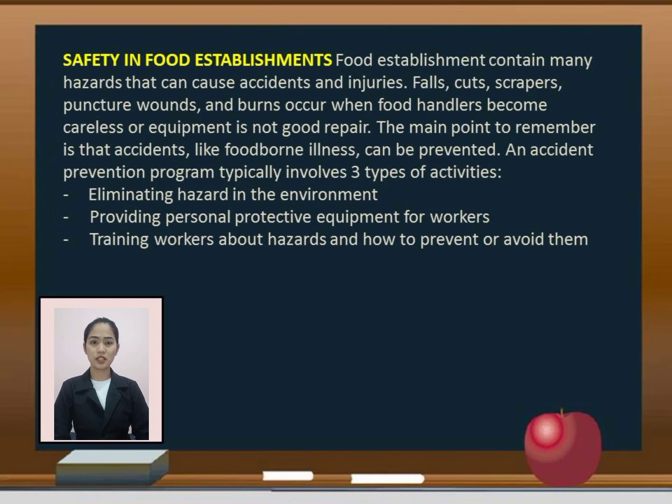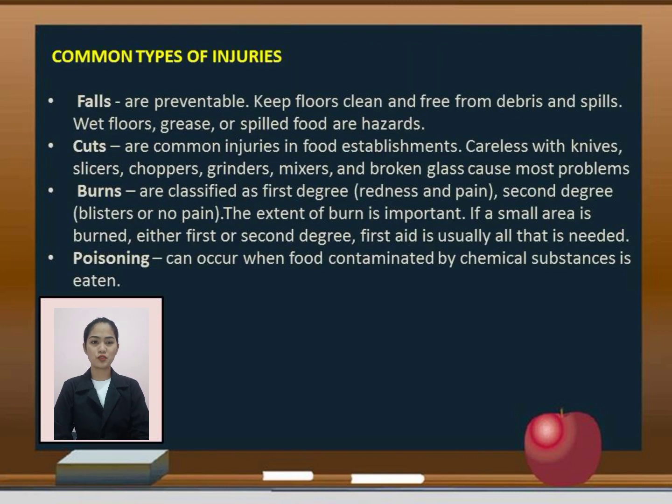Safety in food establishments: food establishments contain many hazards that can cause accidents and injuries. Falls, cuts, scrapes, puncture wounds, and breaks occur when food handlers become careless or equipment is not well repaired. The main point to remember is that an accident, like foodborne illness, can be prevented. Accident prevention means eliminating hazards in the environment, providing personal protective equipment for workers, and training workers about hazards and how to prevent or avoid them. Common types of injuries are falls, cuts, burns, and poisoning.